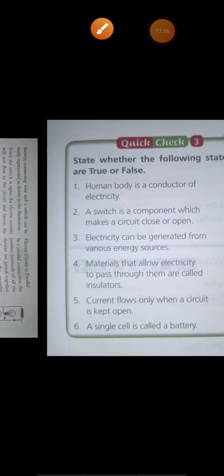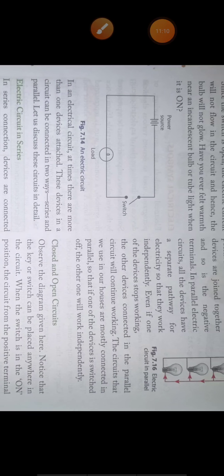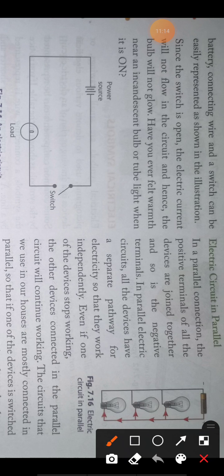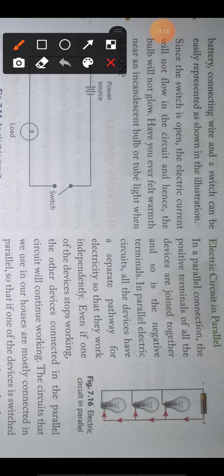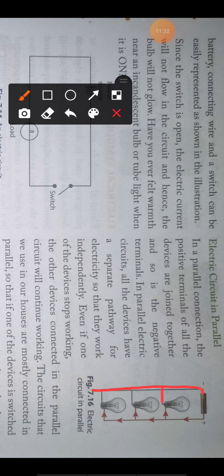This is the picture of a parallel connection. Here you can see that the bulbs are not connected back to back. This connection is called parallel connection. In parallel connection, all the positive terminals are connected together, and all the negative terminals are also connected together.